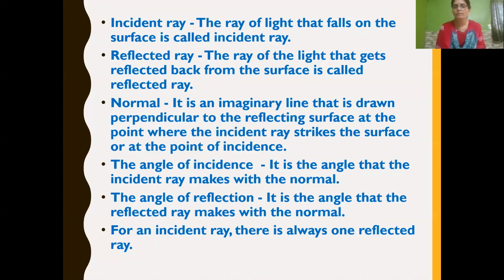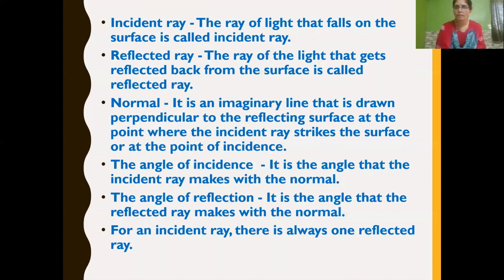And what is angle of incidence? The angle formed between the incident ray and the normal is called the angle of incidence. And what is angle of reflection? The angle formed between the reflected ray and the normal is called the angle of reflection.